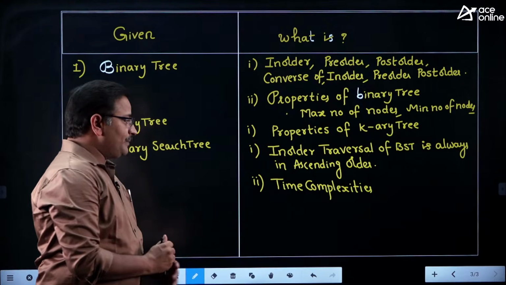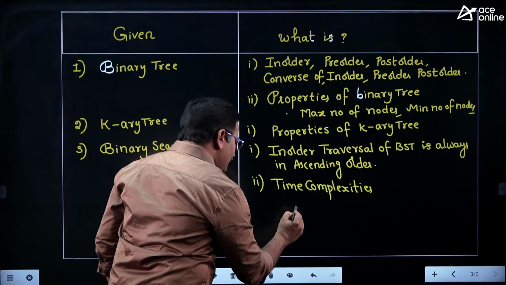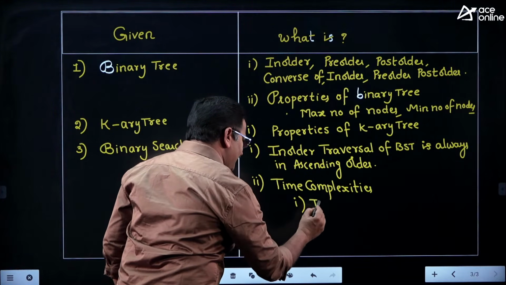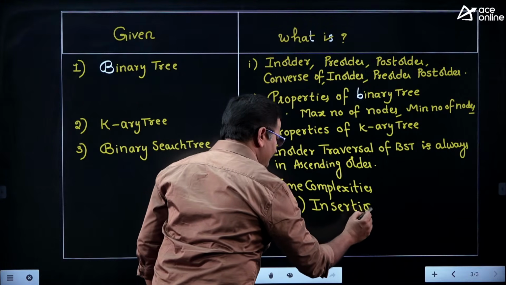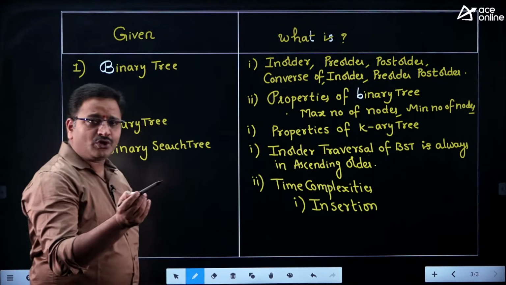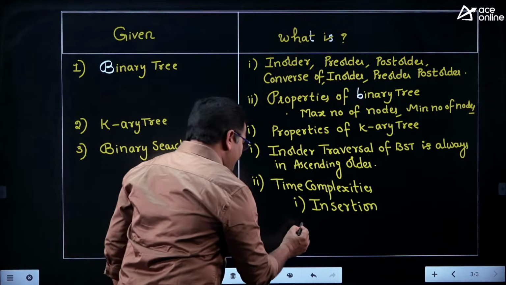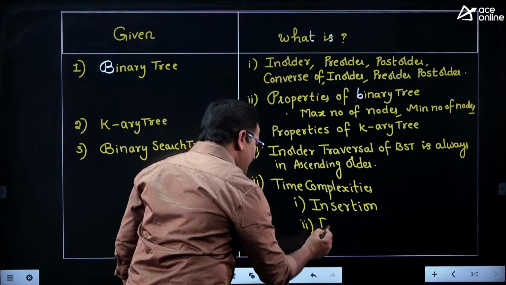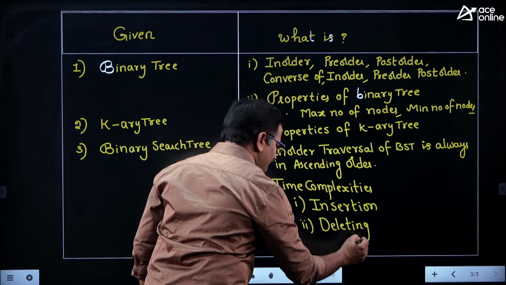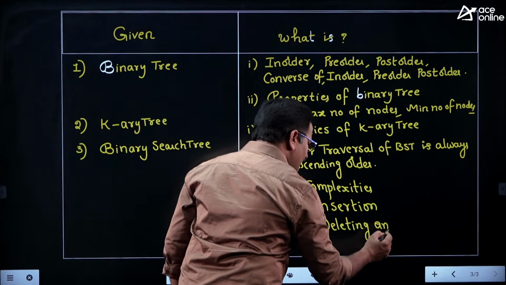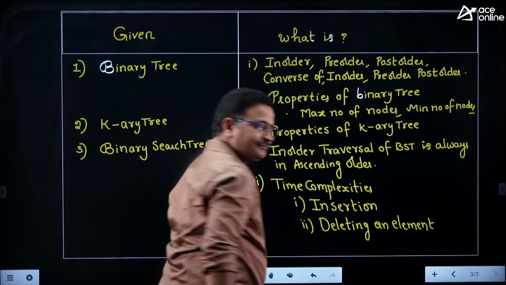So when it comes to time complexity, there are 4 ways of asking questions, friends. Okay, the first one is inserting an element into binary search tree. How much time complexity will it take? Means insertion operation on binary search tree. And second one is deleting an element from binary search tree, how much time complexity will it take?